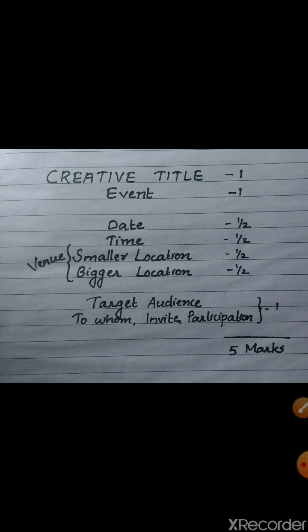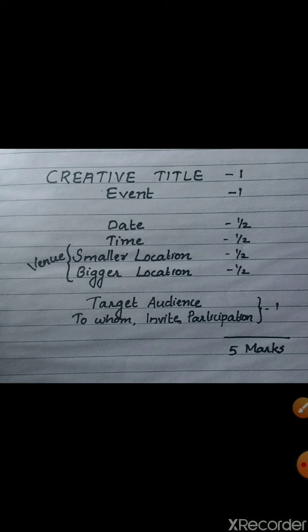For example, if you are writing a notice today, and today it is the 30th of April, the date for the notice can be 14th May 2020 or 10th May 2020 or something like that. That means the date must be after 10 days or 15 days. Next one is the time. Time can be either in the morning or in the evening, maybe from 5 to 6 p.m. We will be looking at this very clearly when we discuss the example.